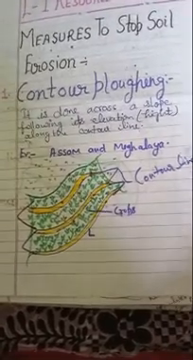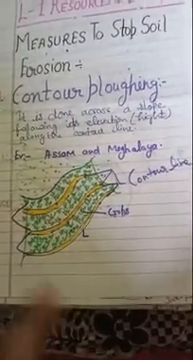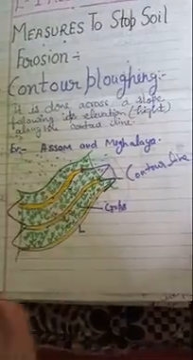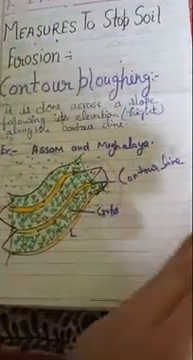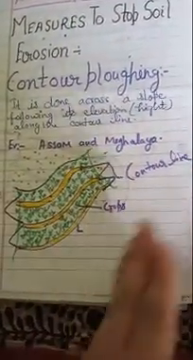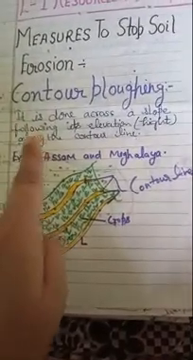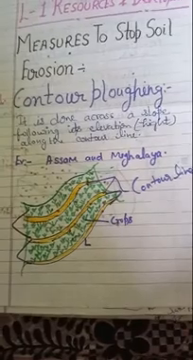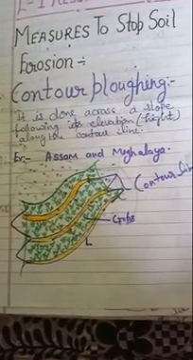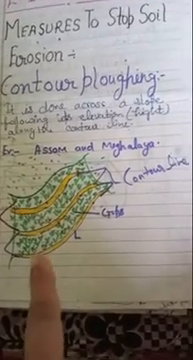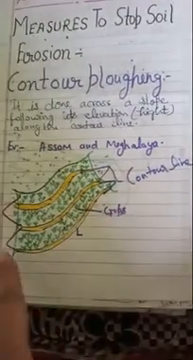So student, as I have drawn in the diagram also, in a piece of land we make the fields in a particular pattern, and then we produce the crops. You can see that it is the first agricultural method or measure to stop soil erosion. Contour ploughing is done across a slope. You can see the land is not flat. It is sloping.